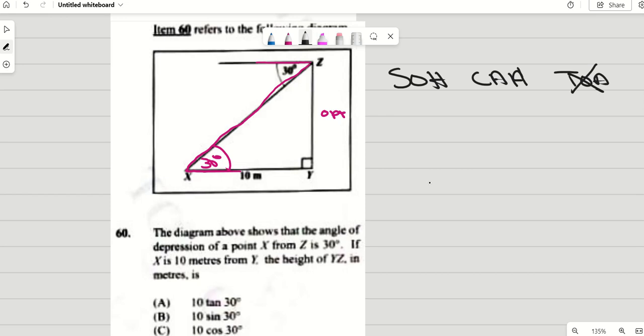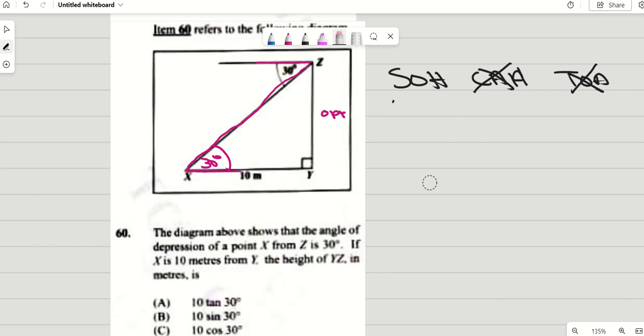It's not tan. We won't use cos if we're using this 30. So it would be sine 30 is equal to opposite over hypotenuse, over 10, right? No, they didn't give you a hypotenuse.